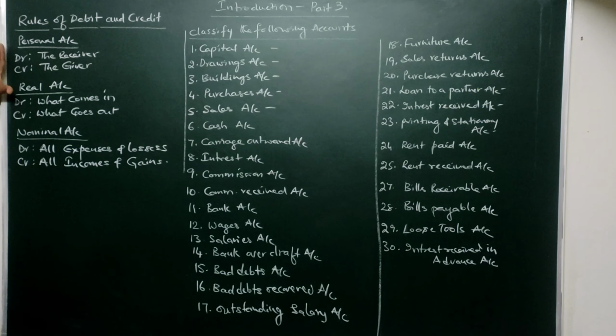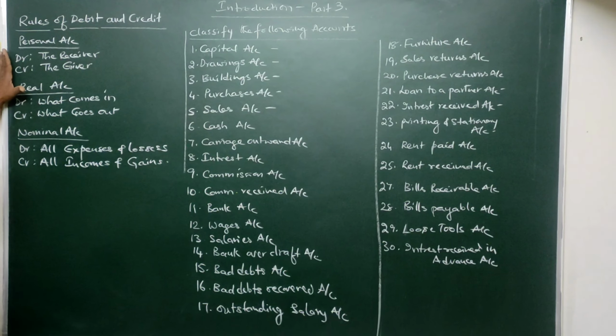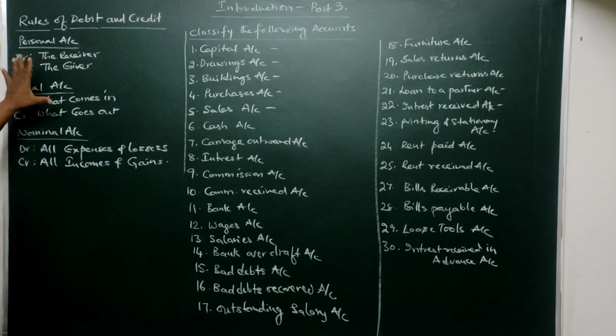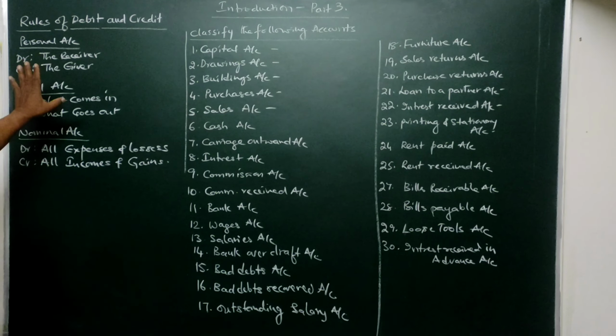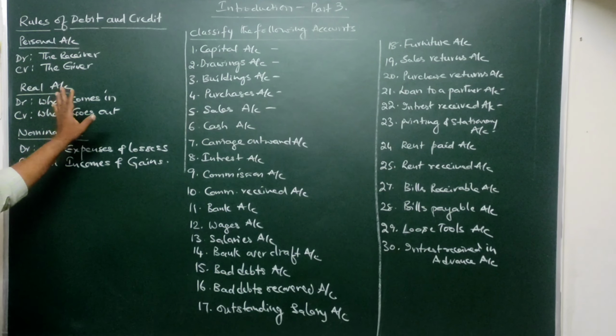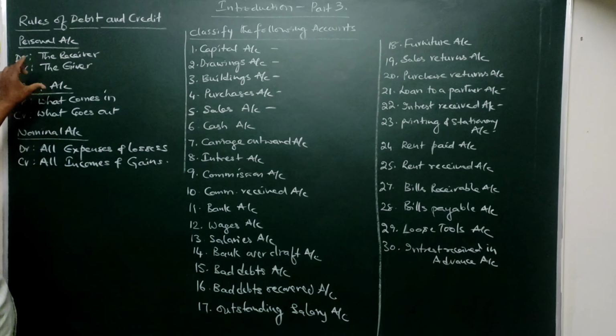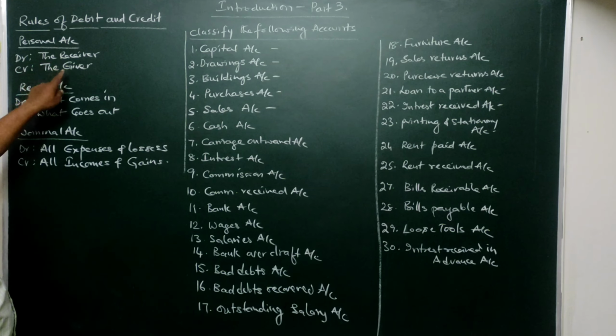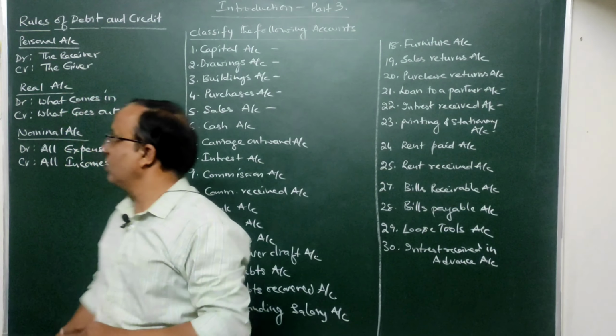These are the rules of debit and credit. These are the basic rules. In other words, you should get these rules by heart. Every time, at the tip of your tongue, you should have these rules. Then writing journal entries will become easy for you. See, the rule of personal account: DR stands for debit, CR stands for credit. For personal account, the rule is debit the receiver, credit the giver.